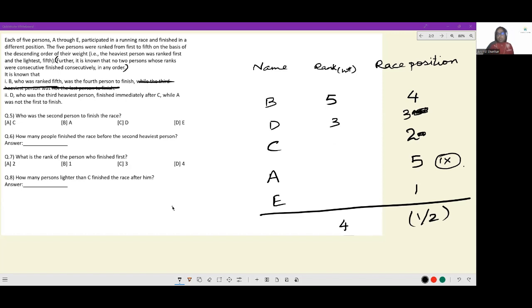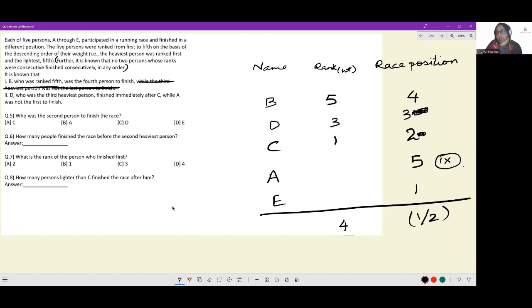Okay, let's see what rank it can be. 2, 3. They are finishing consecutively. So this person, C, can you see? Because this is 2, 3, this person can't be 4. This person also can't be 2, because 2 and 3 are consecutive. This person also can't be 5. So the only possibility is C has a rank of 1.